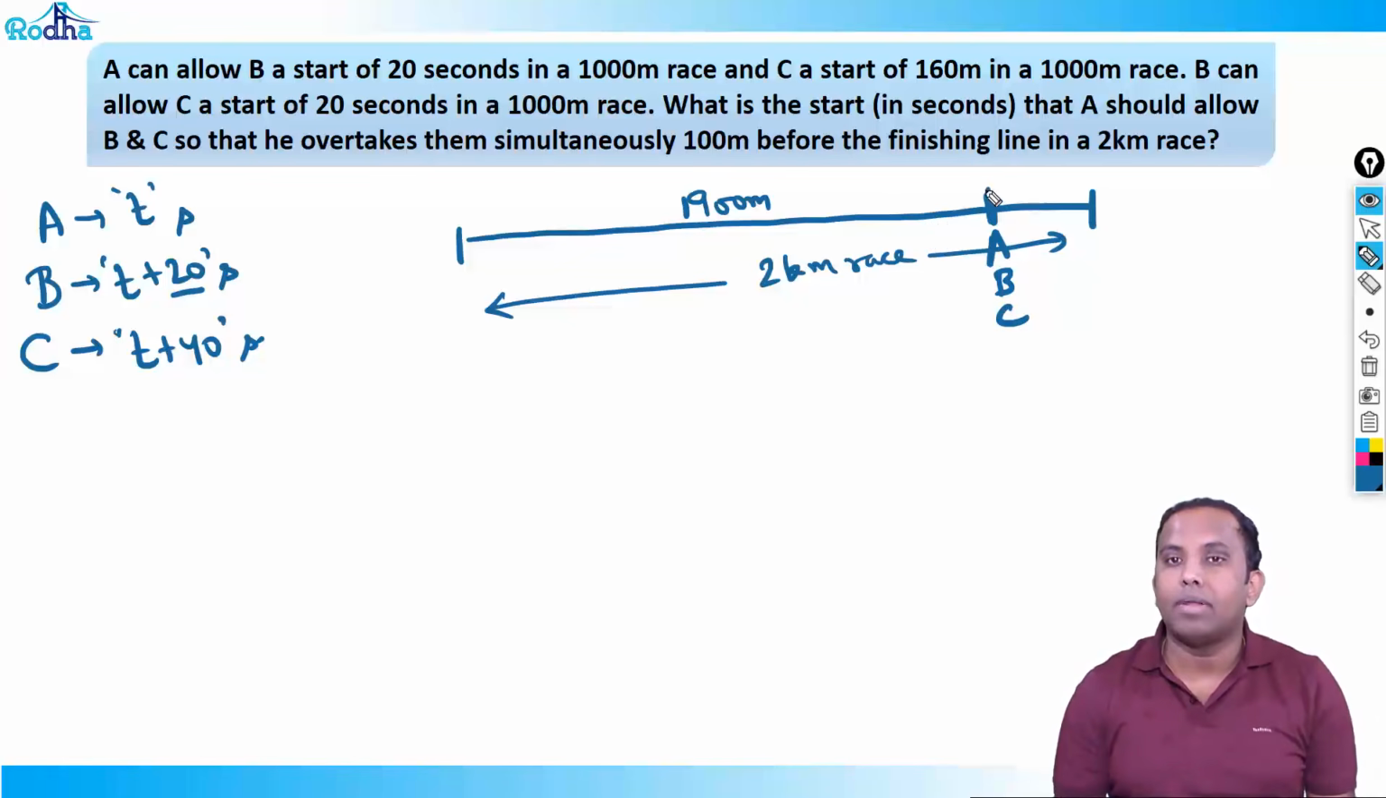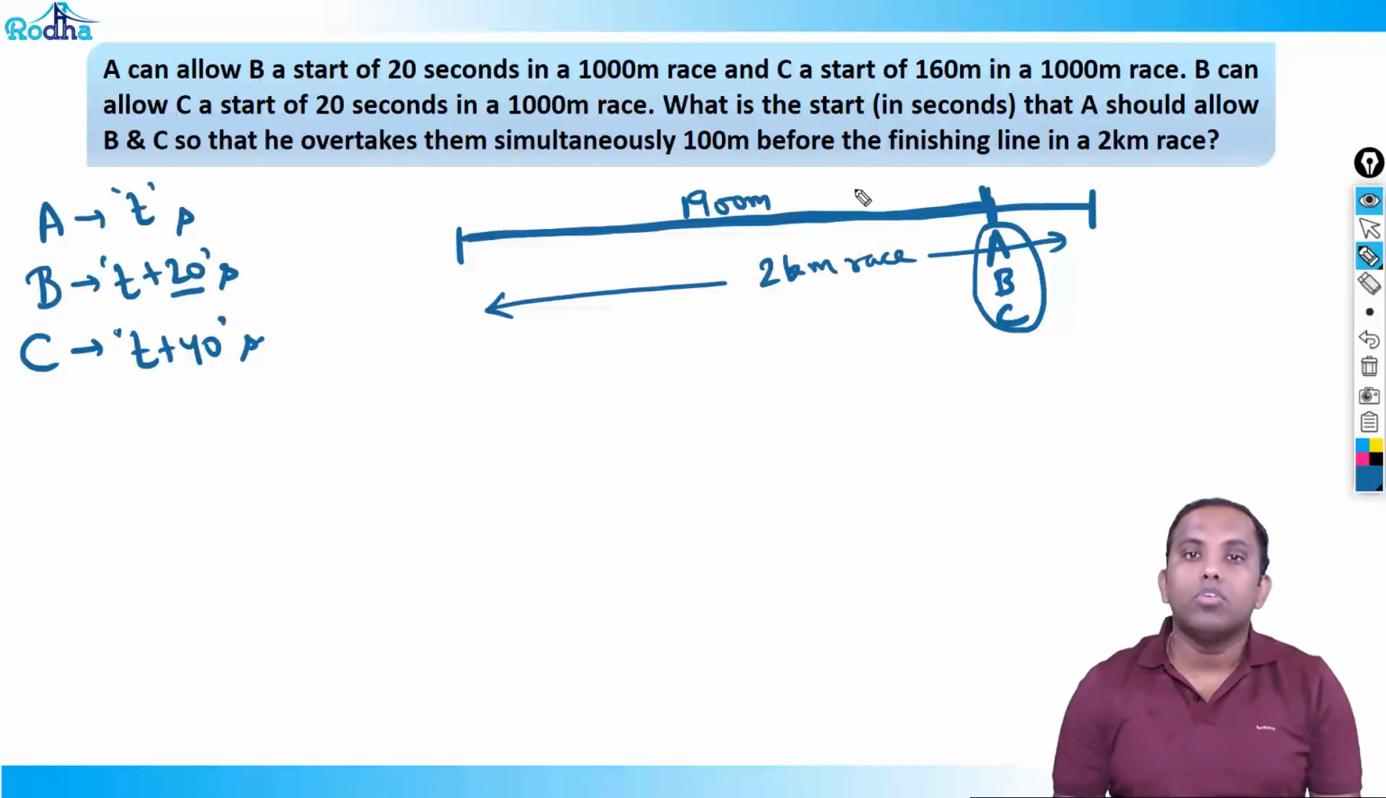At 1900 meter point, this distance is 1900 meters, right? So at 1900 point, A, B and C should be together. This is the question, right? So A, B and C should be together. This is the question now. So A will start how much time before, B will start how much time before A?